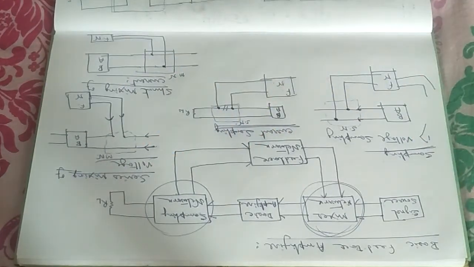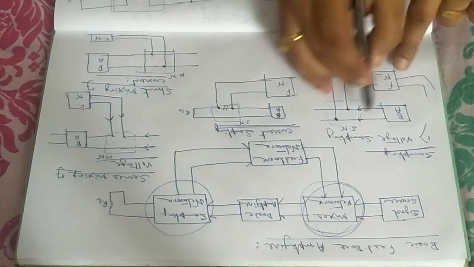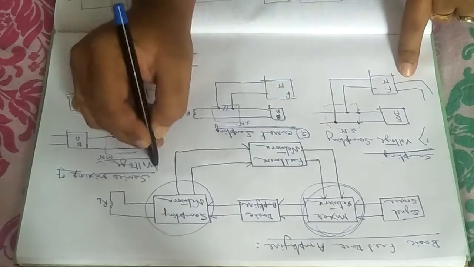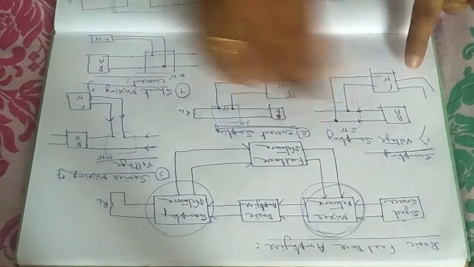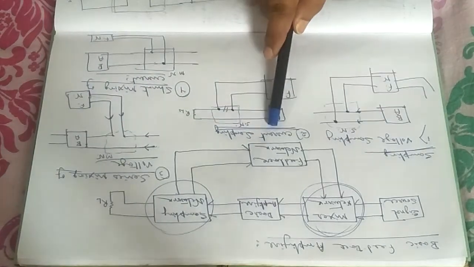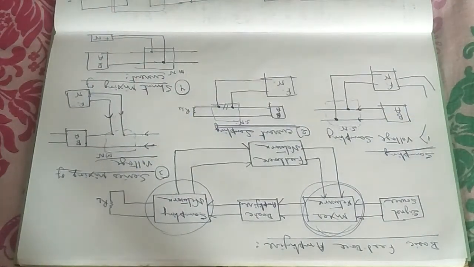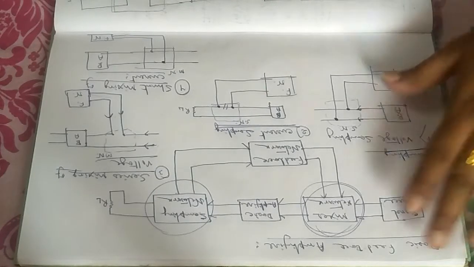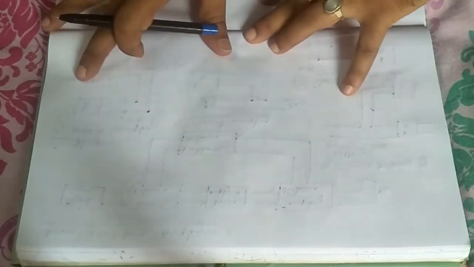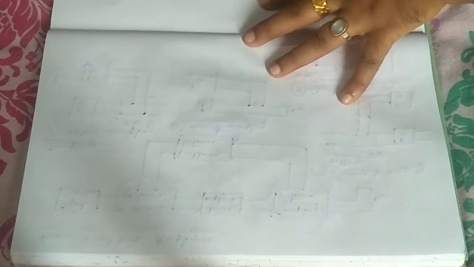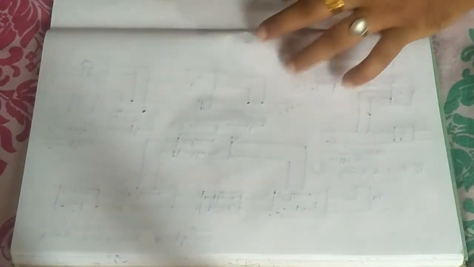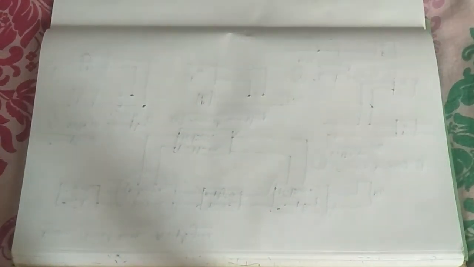So with the combination of these 4, suppose I call it 1, this is 2 and this is 3 and this is 4. With the combination of 1 with 2, 1 with 3, 1 with 4, 2 with 3, 2 with 4, you can have different kind of amplifiers. Let us look at that. Now let us look at the different type of amplifiers.